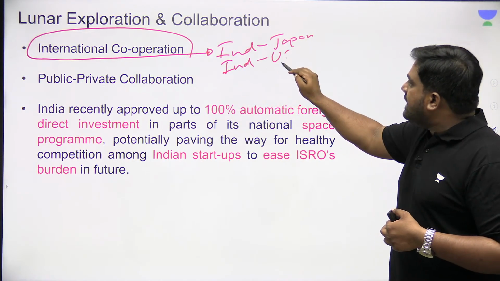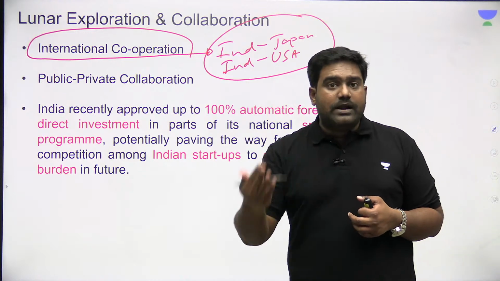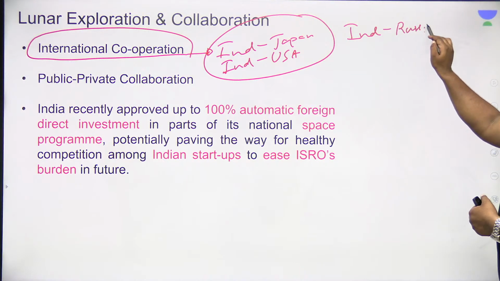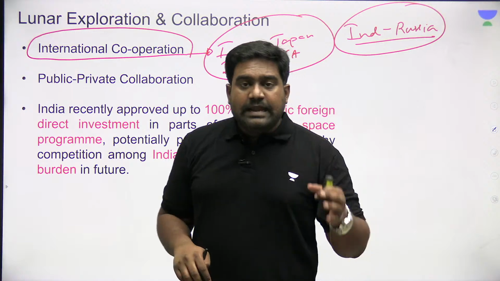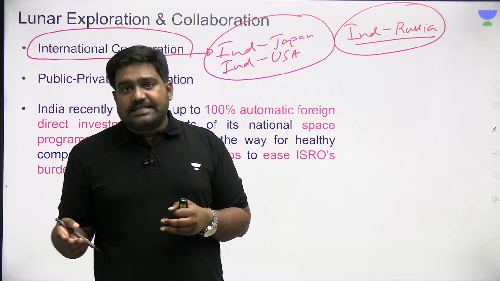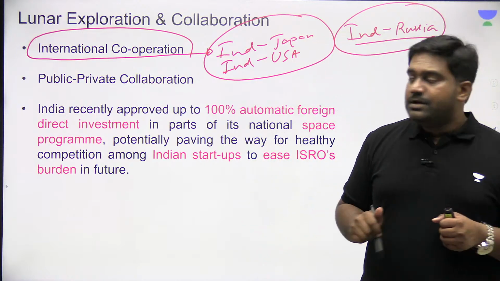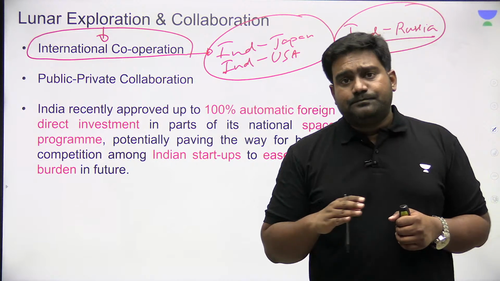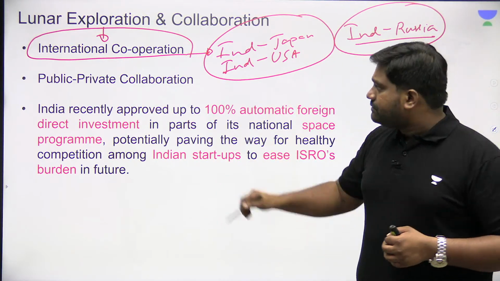Even between India and US, there is a lot of active collaboration between ISRO and NASA. Even between India and Russia, there is very close collaboration in the space domain. Even between India and France, India and European Space Agency, there is very close collaboration between these space agencies. So such international cooperation should become the norm in order to overcome the complexities of a space mission.